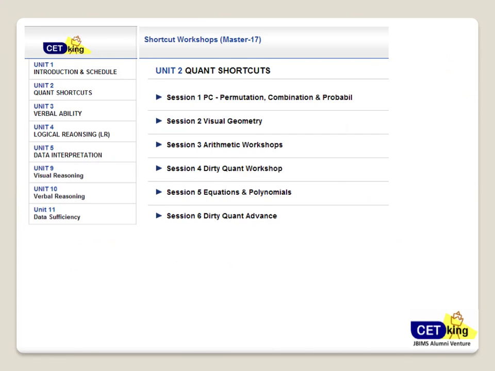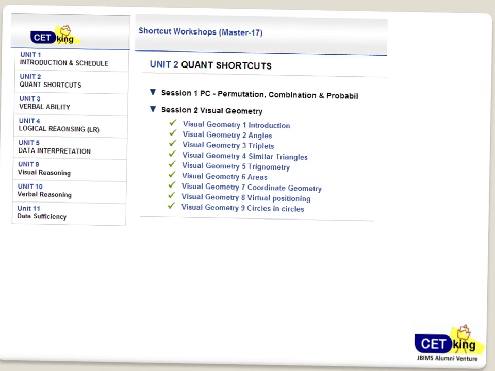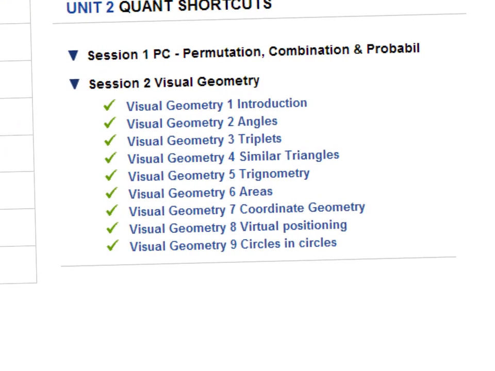Alright, suppose I click on the quant section, I will see all the sessions here of quant: permutation, combination, geometry, arithmetic, everything. Now I can drop down into each of them. So if I drop down to the geometry section, this is how it will look. I have further divided them part by part: introduction, angles, triplets, similar triangles, trigonometry, areas, coordinate geometry, virtual positioning, circle and circle.